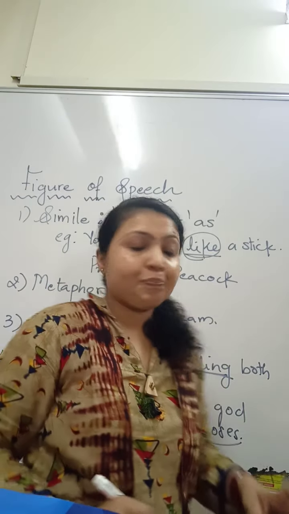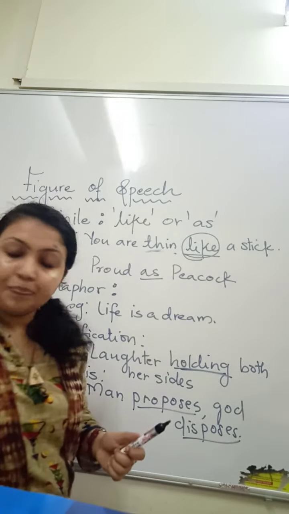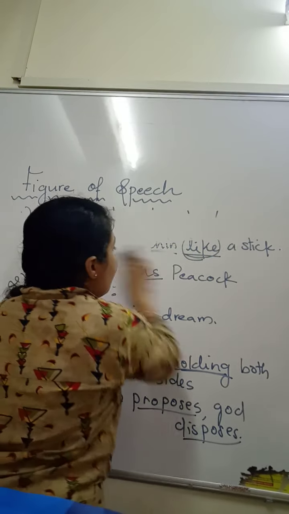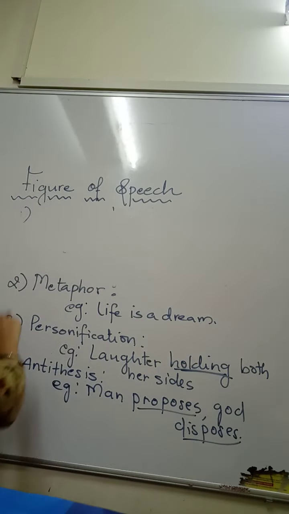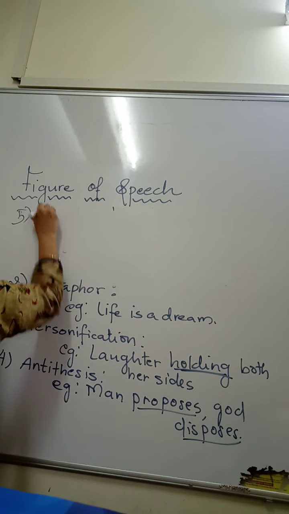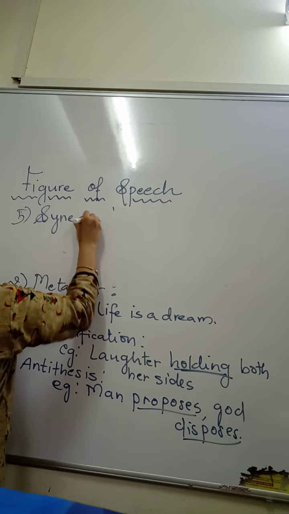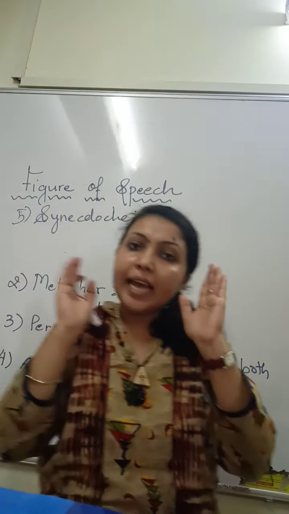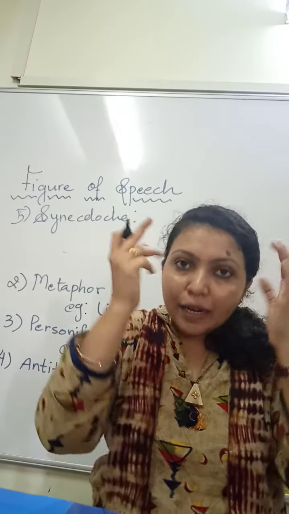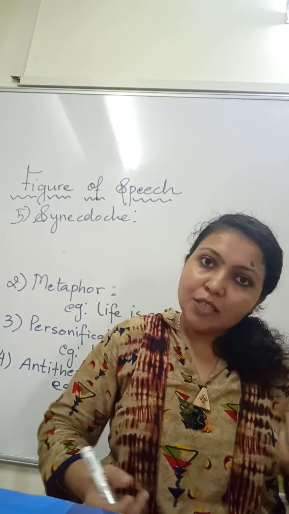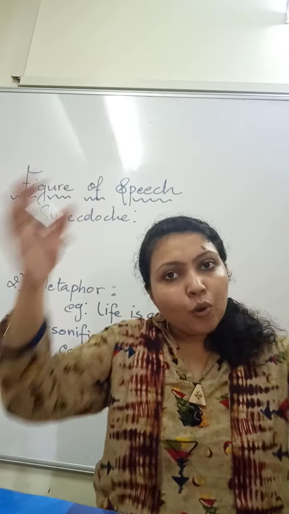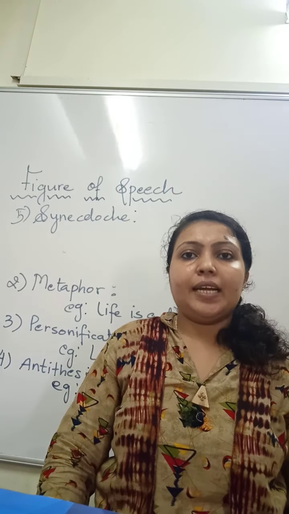Then we will see synecdoche. Synecdoche: in any sentence, a part of a human body used to describe the whole body or a whole thing is said to be synecdoche.